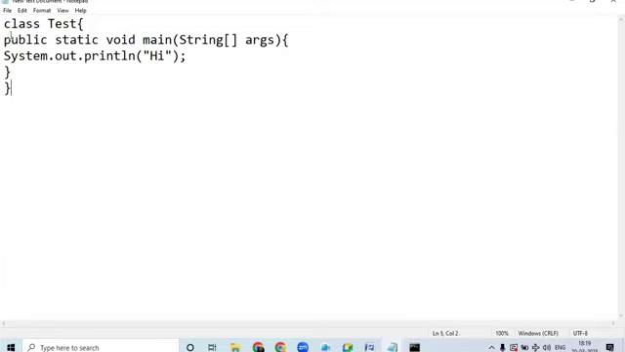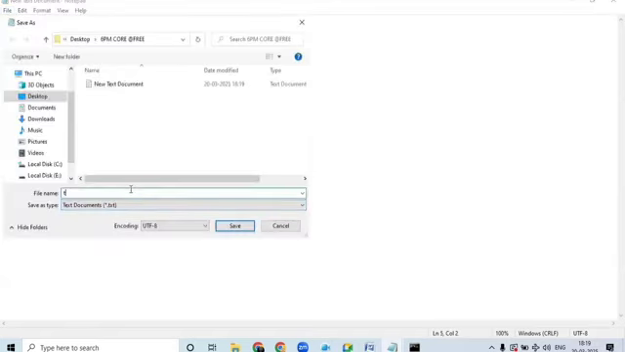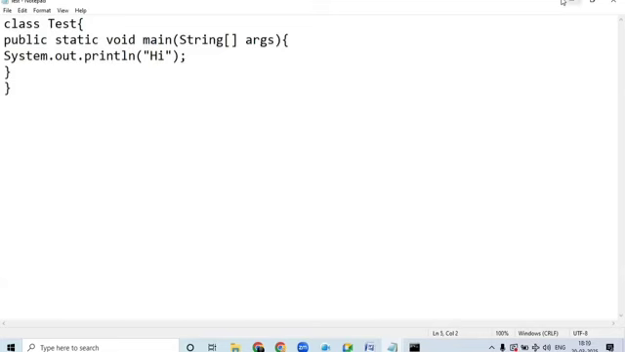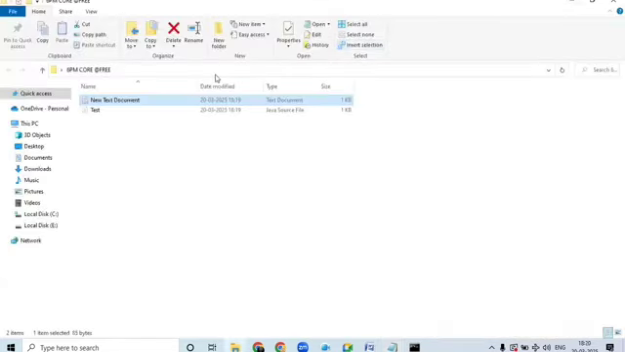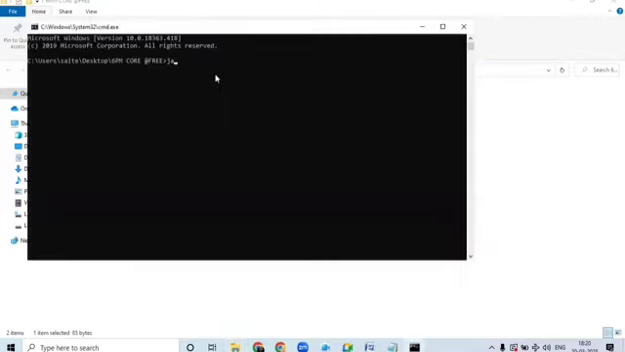Forget about all these things. What is public, what is static, we will discuss later. Now just what is my main target here? I want to execute a Java class. So save as Test.java. Now open the command prompt, and type javac Test.java.